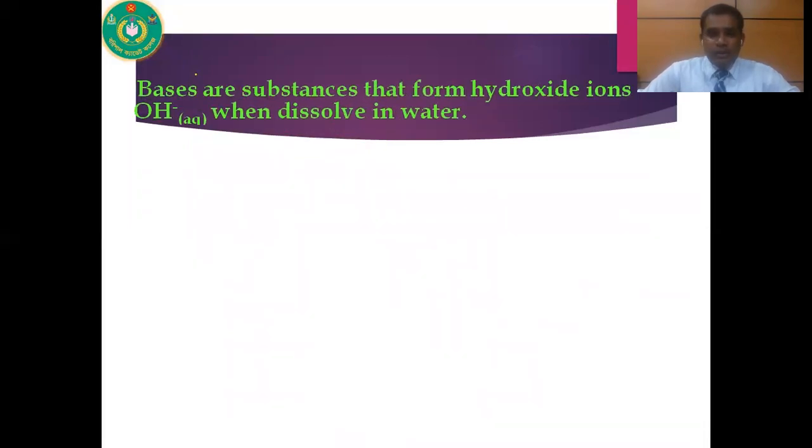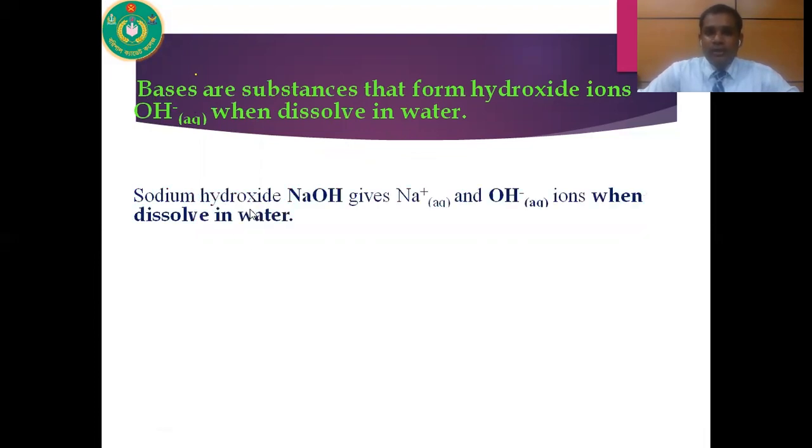So what is base? According to Arrhenius concept, bases are substances that form hydroxide ion. That means OH- ion is known as hydroxide ion. So bases are those substances that form hydroxide ion when dissolved in water. For example, sodium hydroxide, its chemical formula is NaOH.